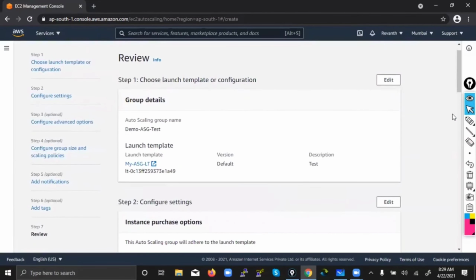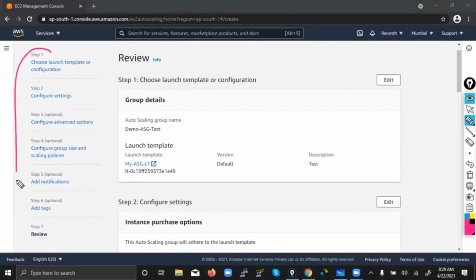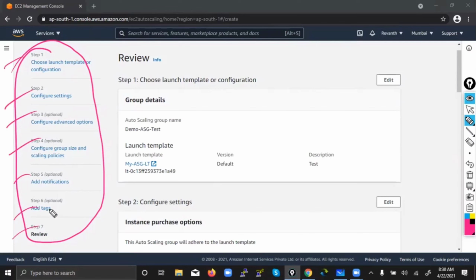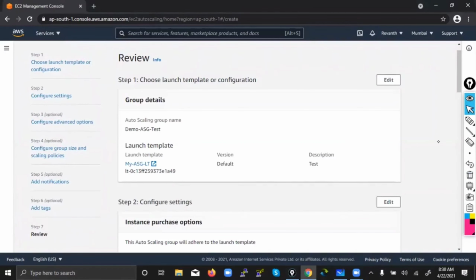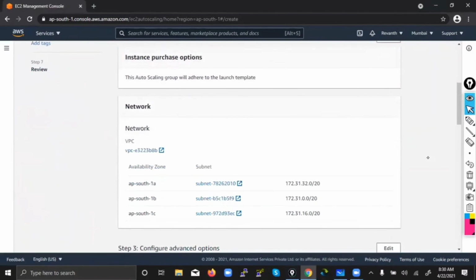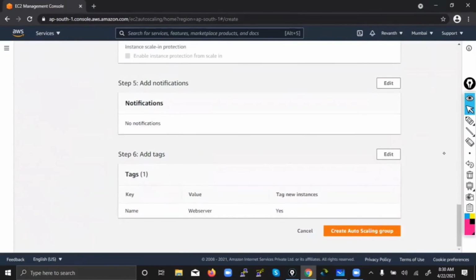So review. How many steps do you need to go through if you have to configure auto scaling? In total, 7 steps. If you observe carefully, some are optional values, not compulsory, but still we have discussed them. Why? Because we want to know each and every option. Whatever options are important in real time, we are discussing everything, and what happens if you choose that option. So the final step is review. That means nothing technical. Just go through it like cross-checking whether whatever you have chosen is correct or not. Okay, everything is fine. Let's create the auto scaling group.